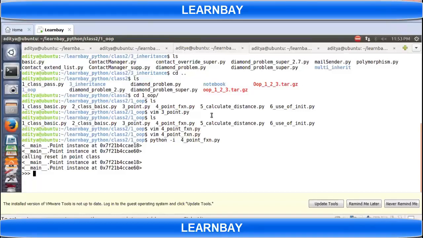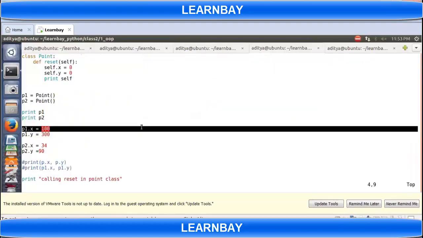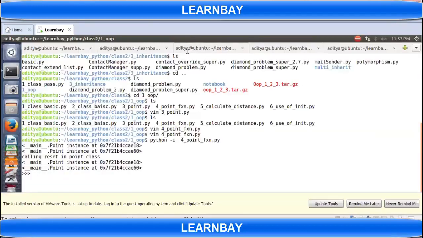One last program I wanted to show here is vars. It's not var, it's vars. Just type vars.